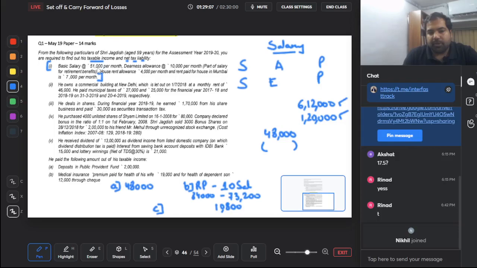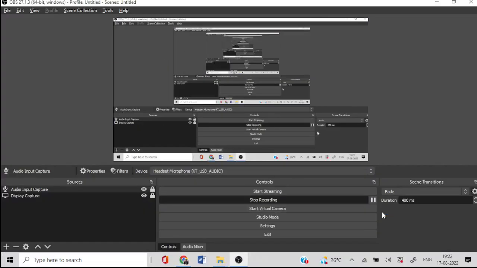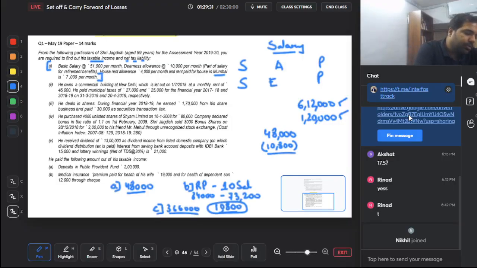So this is the first number, this is the second number, and last, this is in Mumbai. So 50% of salary, so 7,32,000 into 50% is 3,66,000. Which is least, guys? 10,800 is least, so you will minus 10,800. And that is 48,000 minus 10,800, so 37,200 will be your exemption.